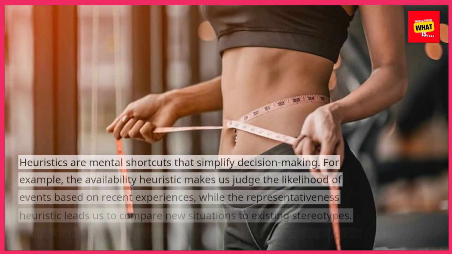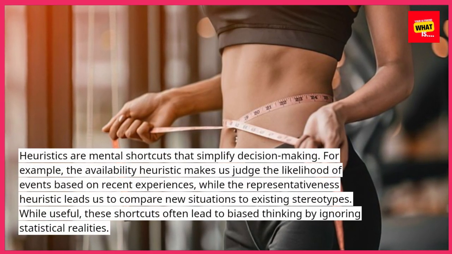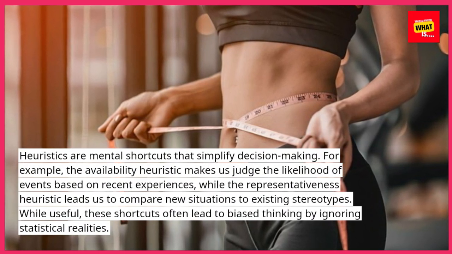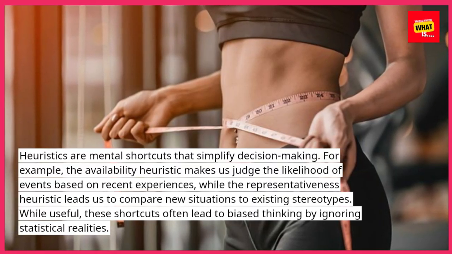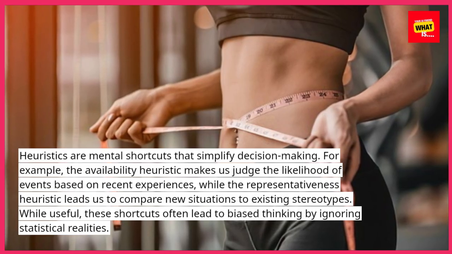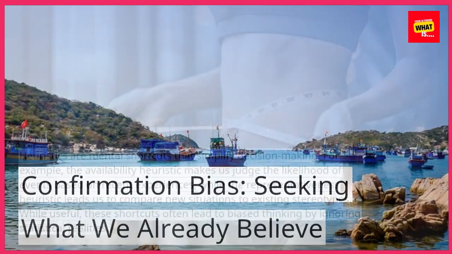The role of cognitive heuristics. Heuristics are mental shortcuts that simplify decision-making. For example, the availability heuristic makes us judge the likelihood of events based on recent experiences, while the representativeness heuristic leads us to compare new situations to existing stereotypes. While useful, these shortcuts often lead to biased thinking by ignoring statistical realities.